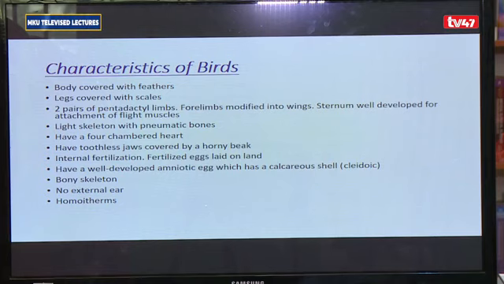They have a heart that has got 4 chambers in it, so you talk about a 4-chambered heart. They don't have teeth, but they have a horny beak. Fertilization is internal. The female lays the fertilized eggs, which hatch into young ones that are miniature forms of the adult. They have got a very well-developed egg that is covered by a protective shell that is made up of calcium carbonate. They don't have external ear, but unlike the other classes before, the birds can regulate the internal body temperature, so they are homeothermic.